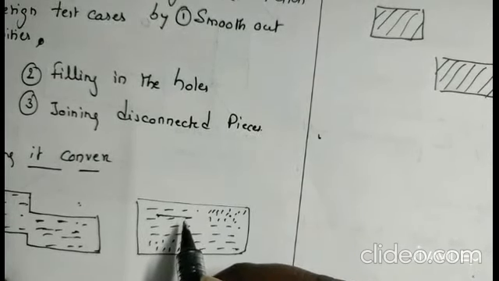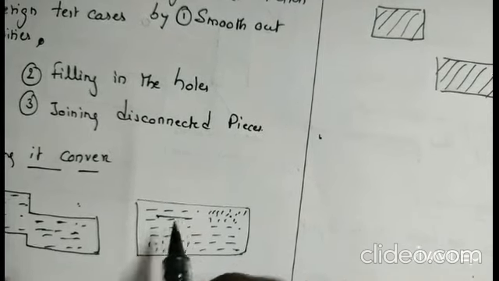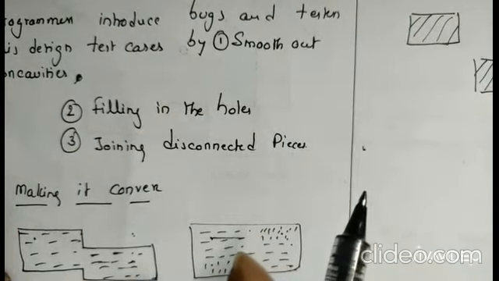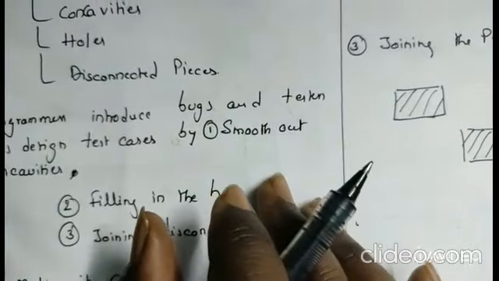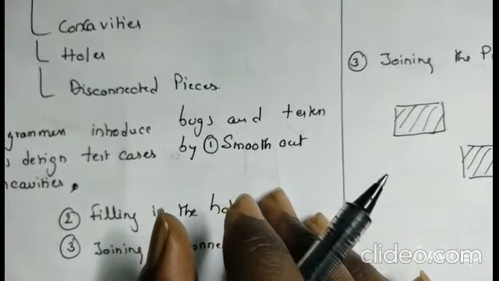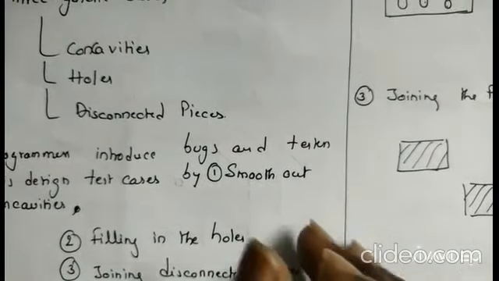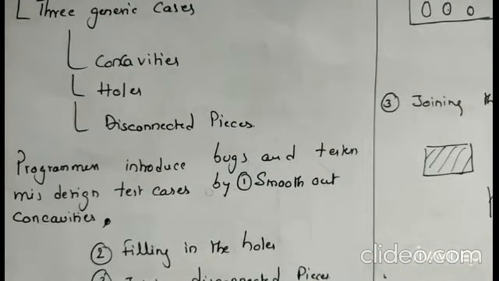If there are convex boundaries, we call it a nice domain. This is how the programmer maintains nice domains from ugly ones: by removing concavities, by filling holes, and by joining the disconnected pieces, as I showed in the figure. This is all about ugly domains. In our next lecture, we are going to see domain testing and domain testing strategies.